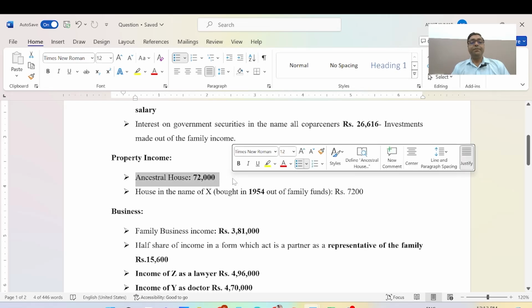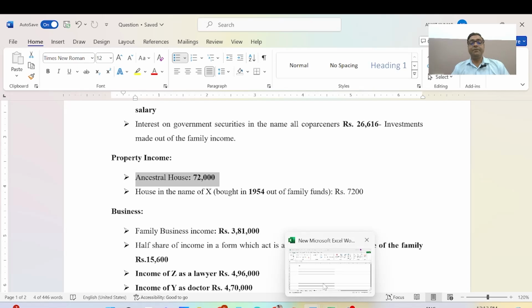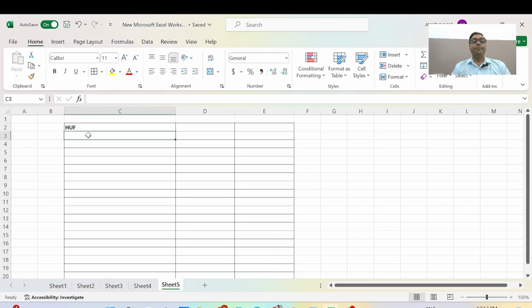The property income is 72,000, and we calculate it here. The property income calculation: 72,000 plus 10%, which is 7,200, is equal to 79,200 rupees.